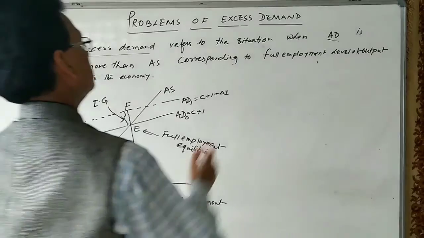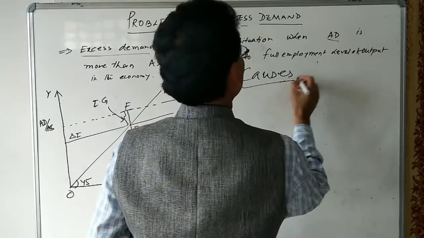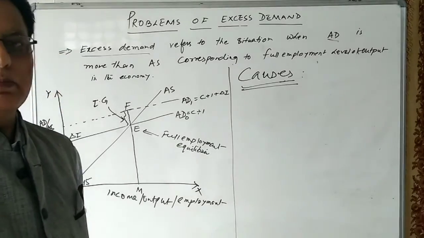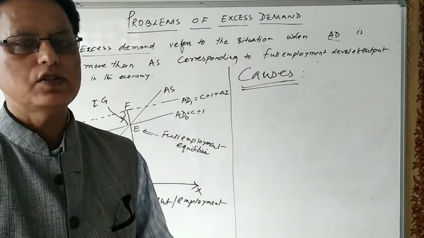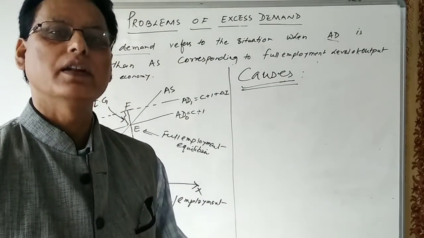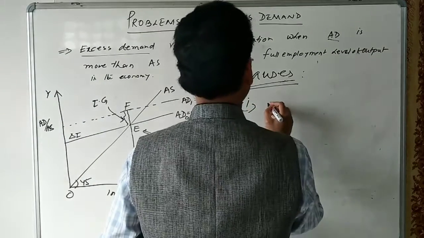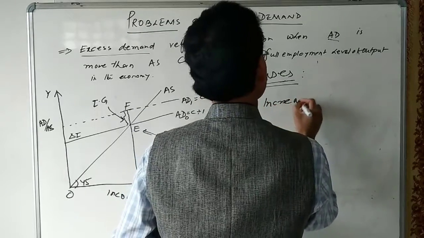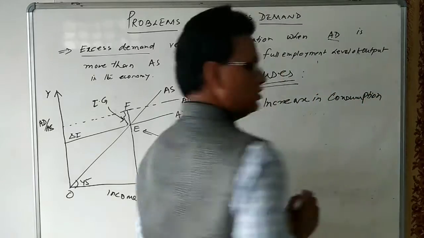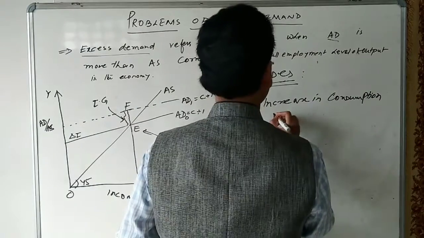So what are the causes for inflationary gap or the causes for the excess demand? The main cause for the excess demand is a rise in the money supply. If the money supply in the economy increases, then certainly what will happen? The consumption demand increases. So one cause we can say is a rise in consumption demand. Demand is also equal to expenditure. We know whenever we demand, we make the expenditure. So increase in consumption expenditure.